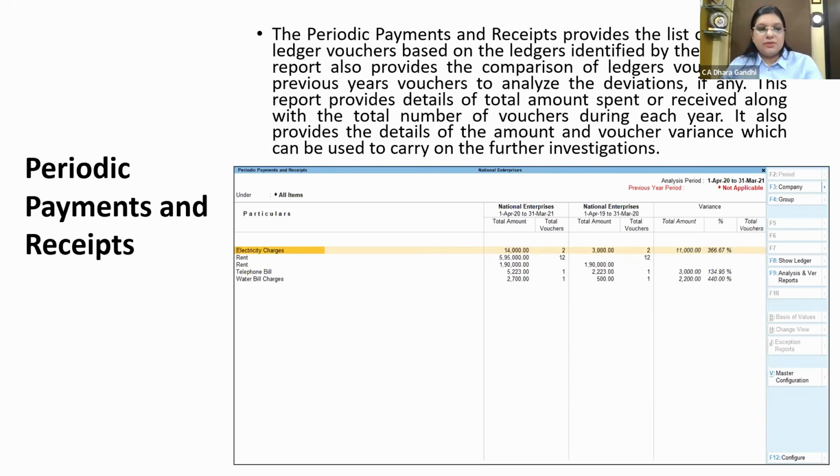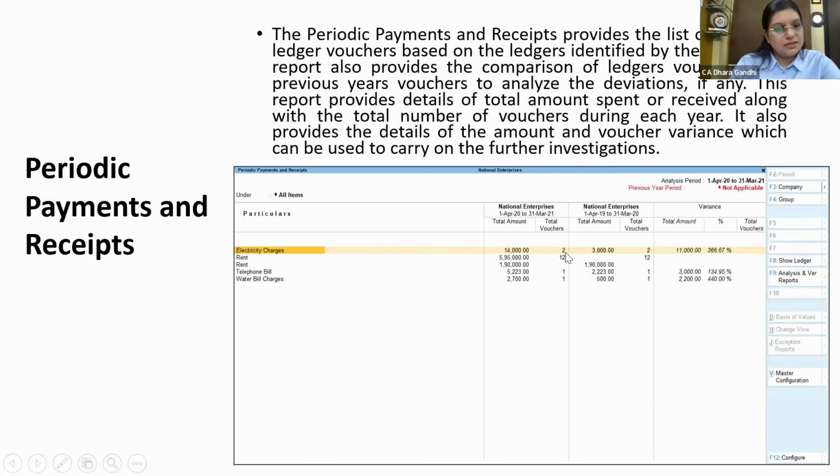So this is just a random report. You go and check it and it will give a ready list of repeat transactions. Suppose in this Tally, there are repeat transactions of electricity bill, rent, telephone, water charges. So there should be 12 entries every year.